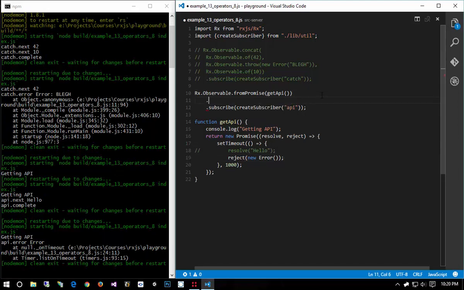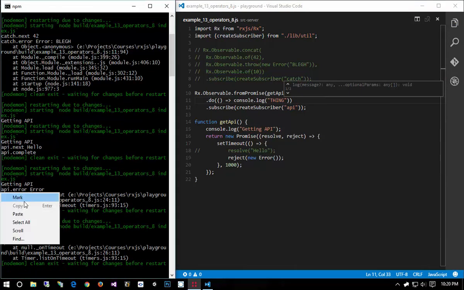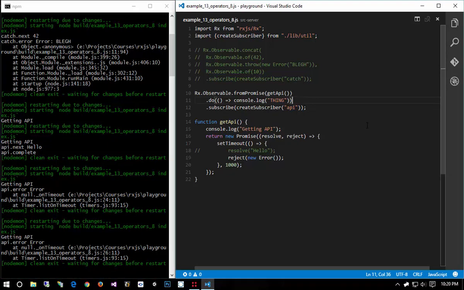And what's interesting is everything in the pipeline isn't going to work anymore. So we could do console log thing. Notice how we said getting API, and then we got the error. This do console log thing didn't apply. Well, why didn't it apply? Because we didn't get an actual item to do anything on. Furthermore, when the error happens, we immediately unsubscribe, and whatever source that we started with also gets unsubscribed from. So error handling is very important. We obviously need some way to handle these errors because oftentimes we will receive errors.